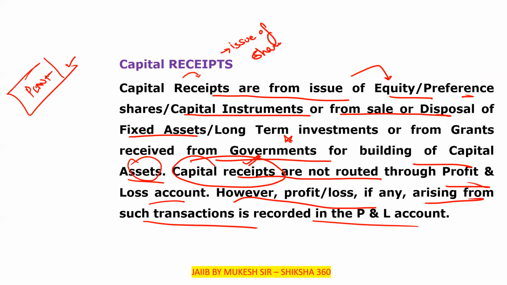So please remember that capital receipts are not routed through the profit and loss account, but if we get any profit or loss from such transactions, those specific transactions are to be recorded in the profit and loss account. So please remember all these things.